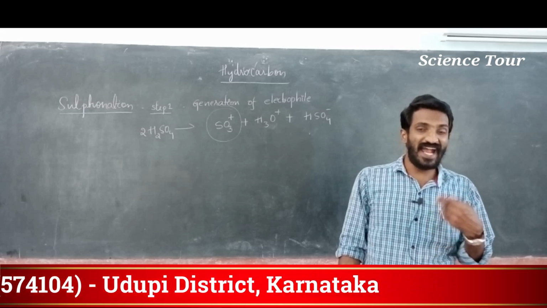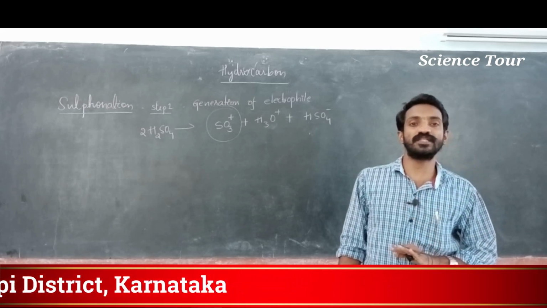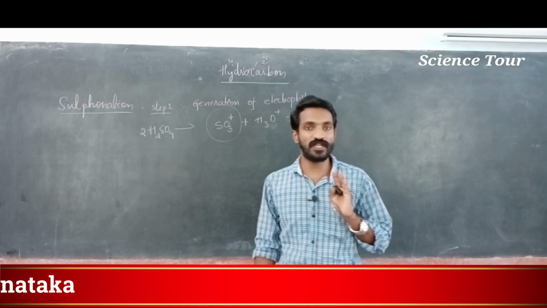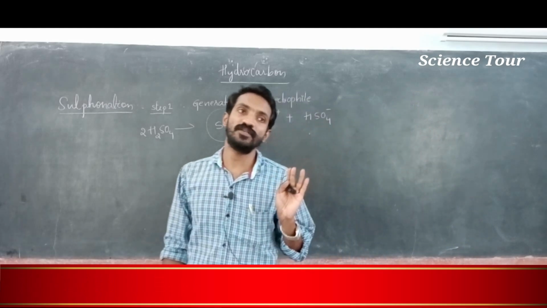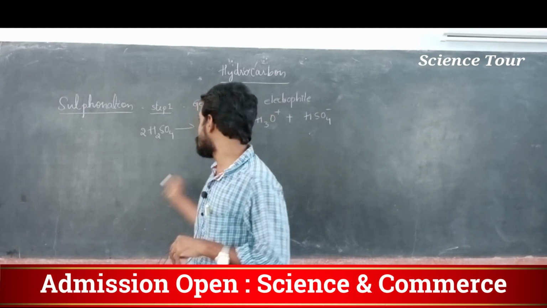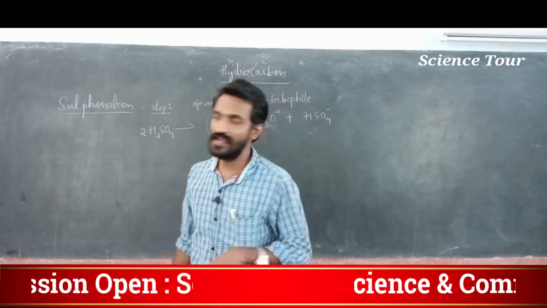Next step is attack of electrophile on benzene. It is the same as we discussed in the chlorination. All these processes are the same, step by step. The only difference is which one you are going to attack. Understood?